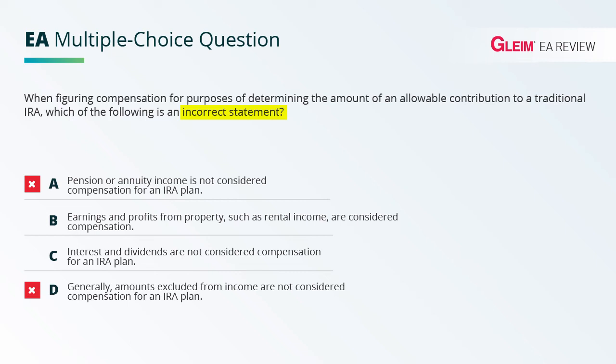D. Generally, amounts excluded from income are not considered compensation for an IRA plan. So this is a true statement. We don't include amounts that are excluded from income. These are not considered compensation for an IRA plan. This is a true statement, so we can eliminate D. So the correct answer is B.